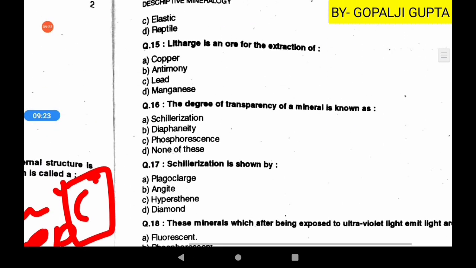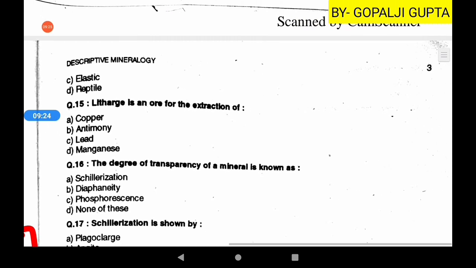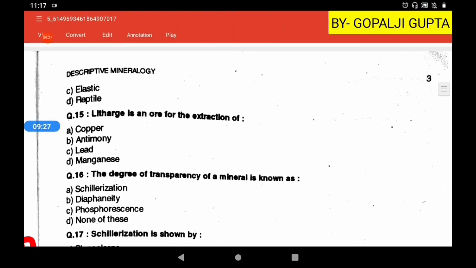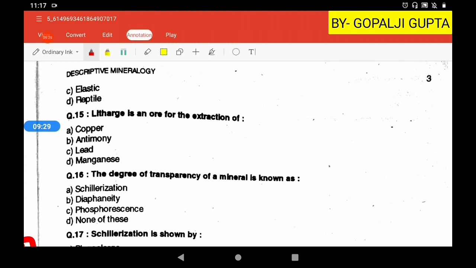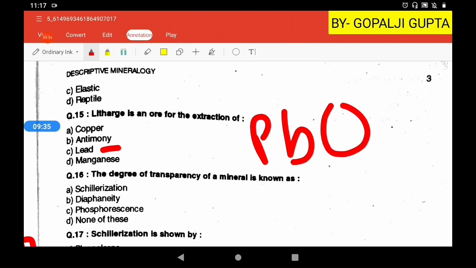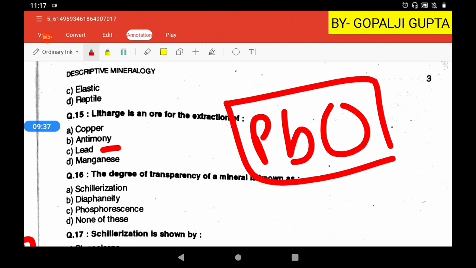Okay, then the next question is litharge. Litharge is an ore for the extraction of? So litharge is an ore of lead. Its chemical composition is PbO, lead oxide.